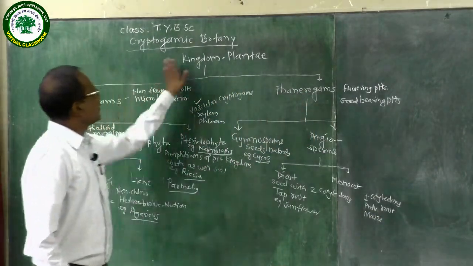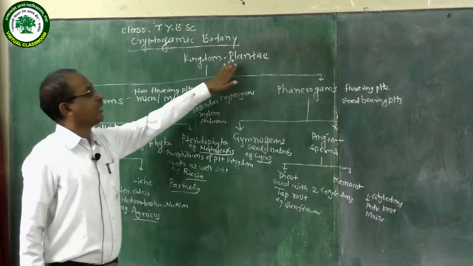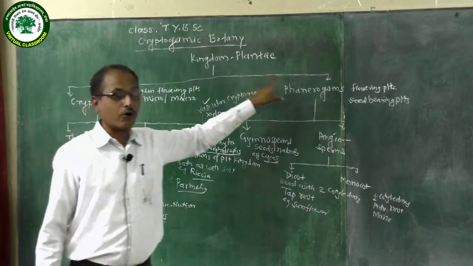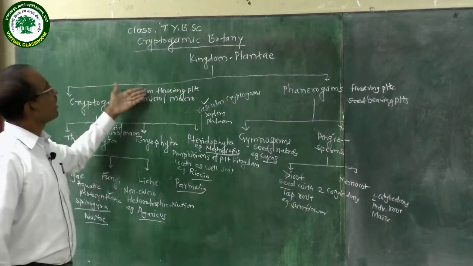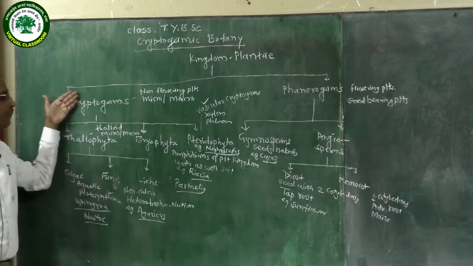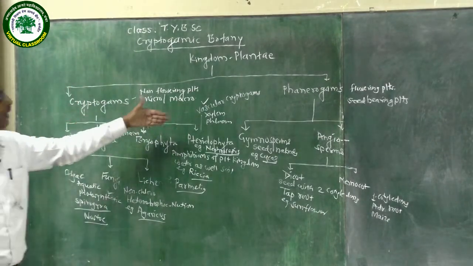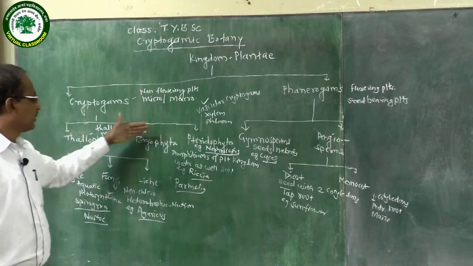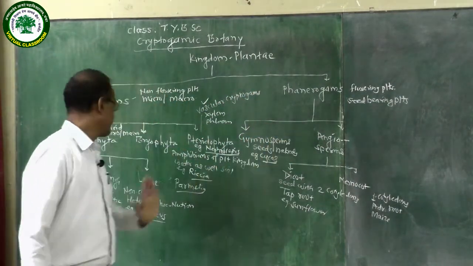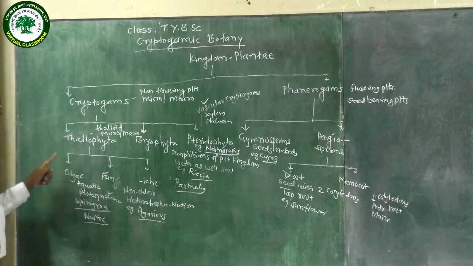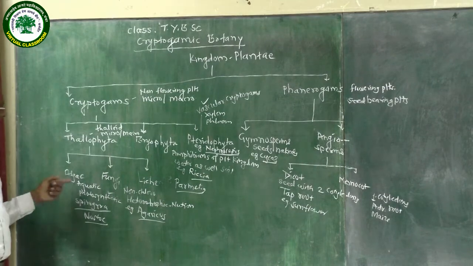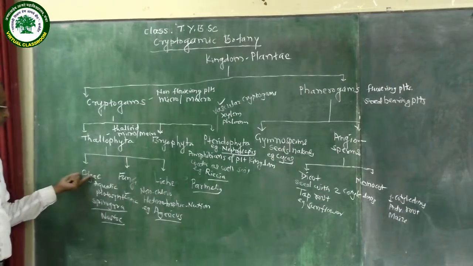This is the classification of plant kingdom, kingdom Plantae. Kingdom Plantae is divided into cryptogams, phanerogams. Cryptogams means non-flowering plants and phanerogams means flowering plant. Then cryptogam is again divided into Thallophyta, Bryophyta and Pteridophyta. As like to this, phanerogams is again divided into gymnosperm and angiosperm. Then Thallophyta is divided into algae, fungi and lichen. Today we are going to study general characters of algae.